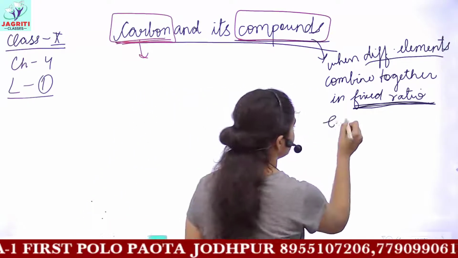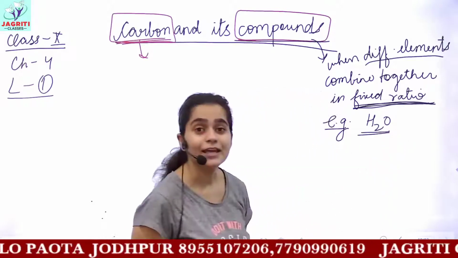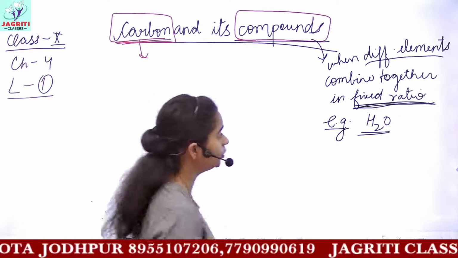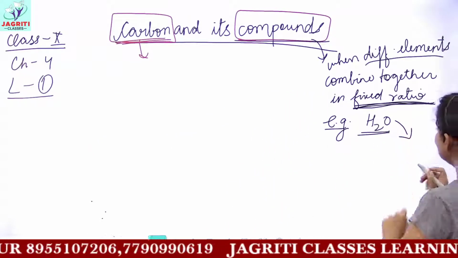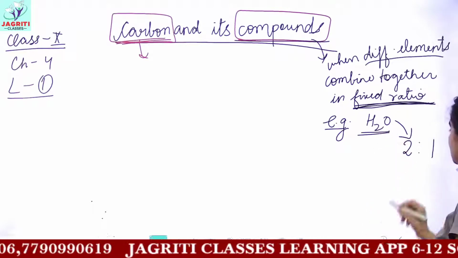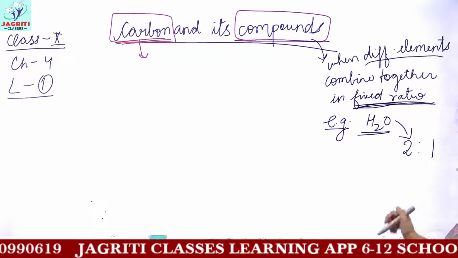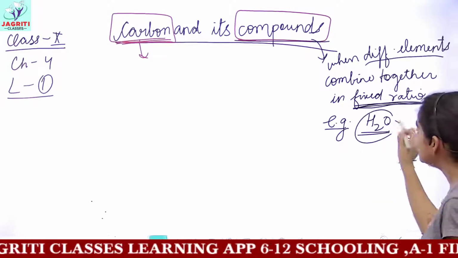For example, H2O, that is water. If you want to make water, considering the number of atoms and their ratio, the ratio of hydrogen to oxygen would be 2:1. That is, if you combine 2 atoms of hydrogen with 1 atom of oxygen, you will get water.